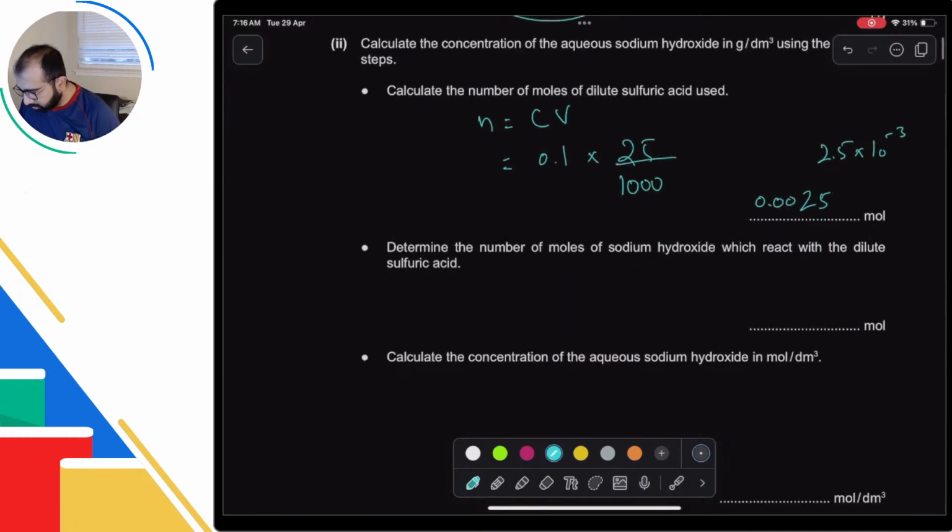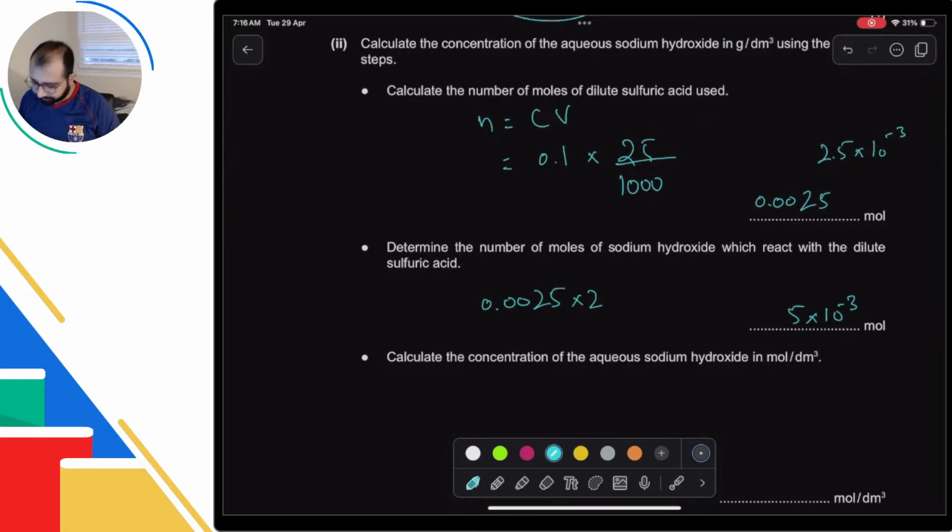Okay, determine the number of moles of sodium hydroxide that reacts. Now here's the thing. Titration questions or any stoichiometry questions you have, you take information of one thing, and you use the ratio to figure out the information of the second thing. That is the method. Take information of one thing, which is that you just have moles of H2SO4, use the mole ratio to find moles of the other thing, and then you work with that. So based on this, we will need double the amount of sodium hydroxide. So 0.0025 times 2, that is going to be 5 into 10 to the negative 3, I think. Yeah. Okay.